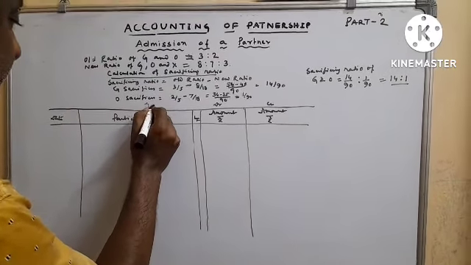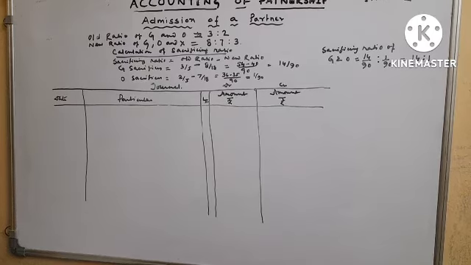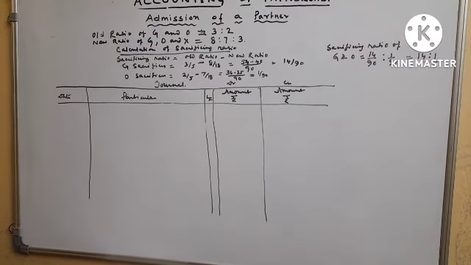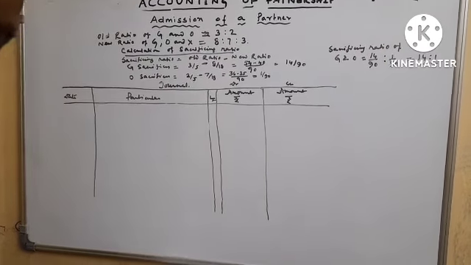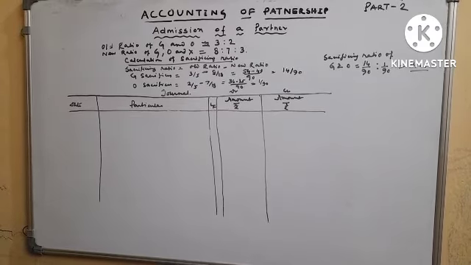Now new partner brings what? Brings 20,000 as capital and 15,000 as his share of premium for goodwill.